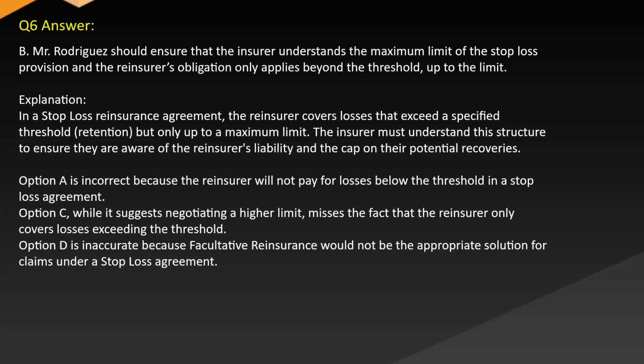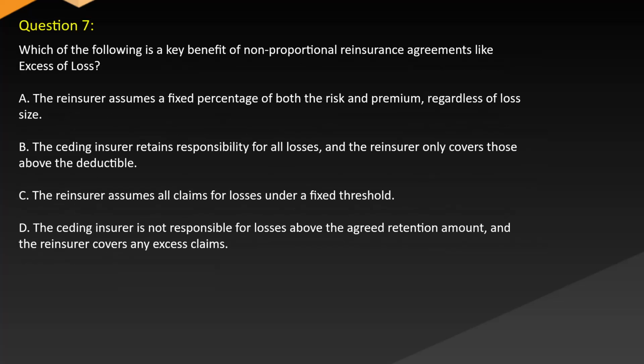Option C, while it suggests negotiating a higher limit, misses the fact that the reinsurer only covers losses exceeding the threshold. Option D is inaccurate because facultative reinsurance would not be the appropriate solution for claims under a stop-loss agreement. Question 7. Which of the following is a key benefit of non-proportional reinsurance agreements like excess of loss?